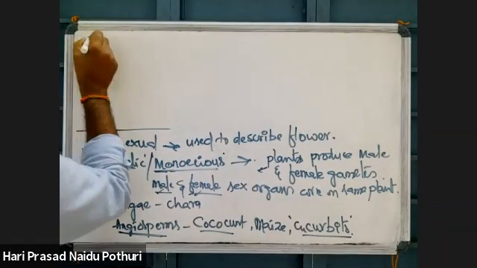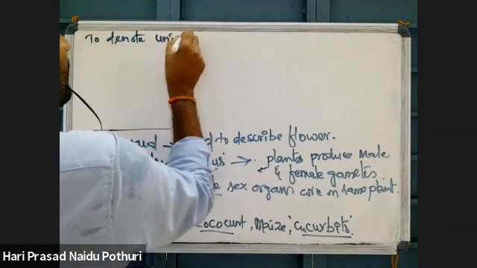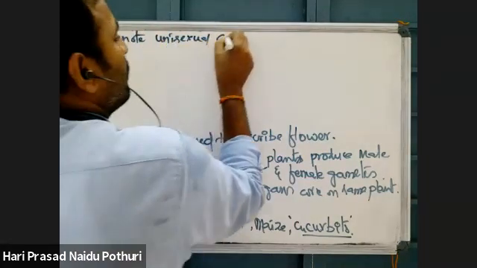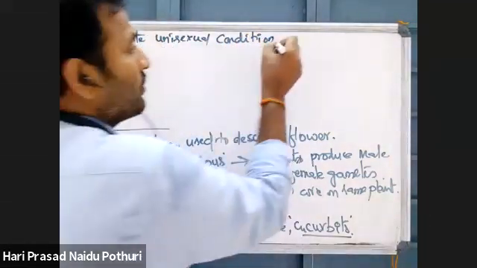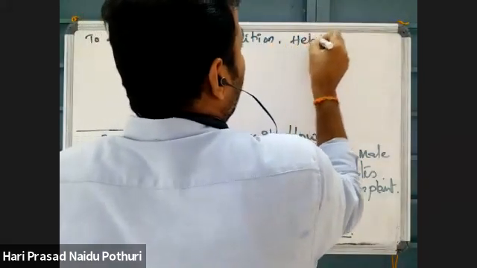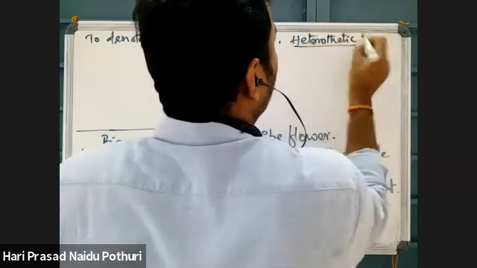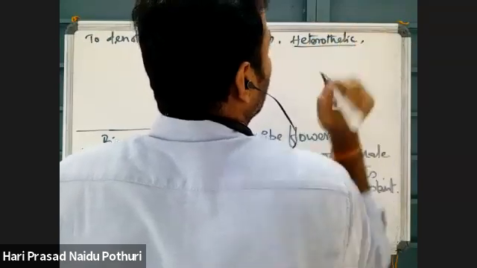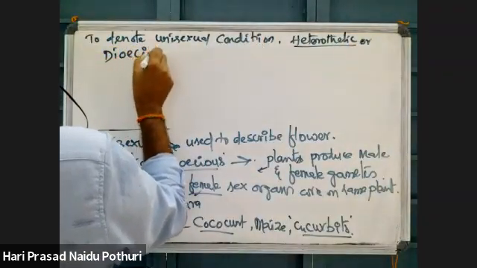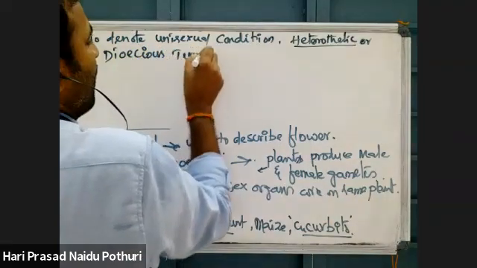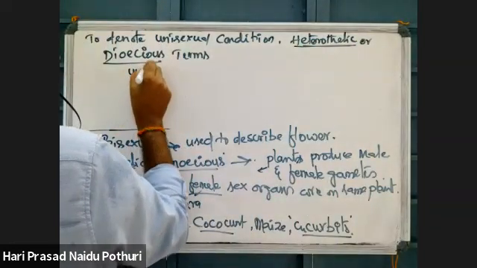Whereas, to denote the unisexual condition, what are the terms we use? Not homothallic; heterothallic. Hetero means different, two. Heterothallic or dioecious terms are used. What is unisexual?